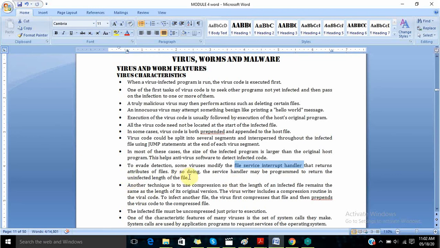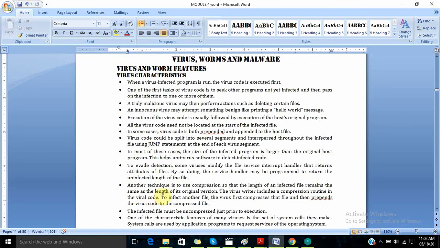It will not return the entire length of the file. This is one of the ways in which the virus program will evade detection from the antivirus software, because antivirus software detects through the size. If the size is more, it will recognize it as an infected program. That is one of the ways of evading detection.